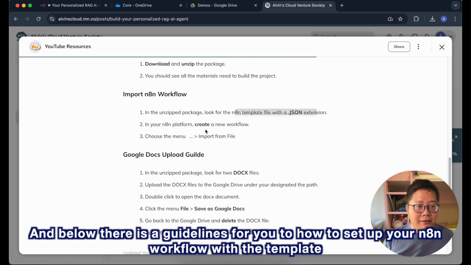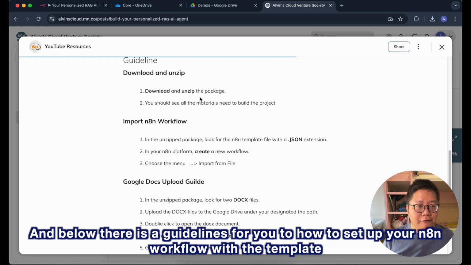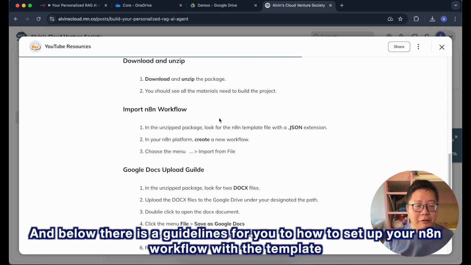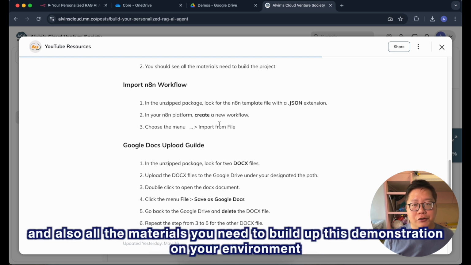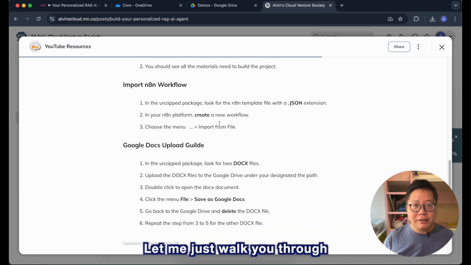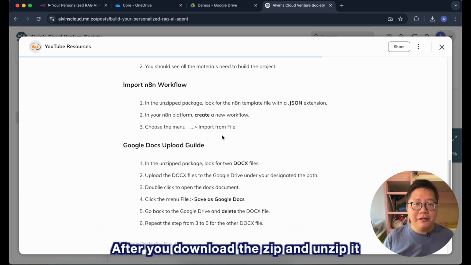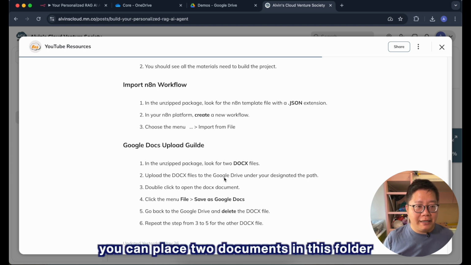And below there are guidelines for how to set up your n8n workflow with the template and also all the materials you need to build up this demonstration in your environment. Let me just walk you through. After you download the zip and unzip it, you can place two documents in this folder.